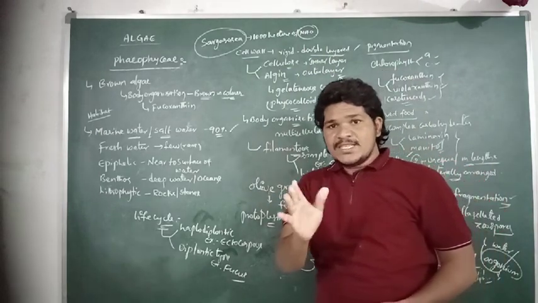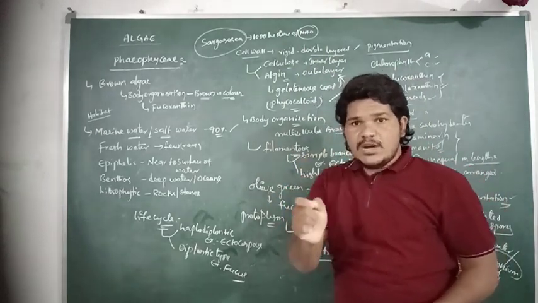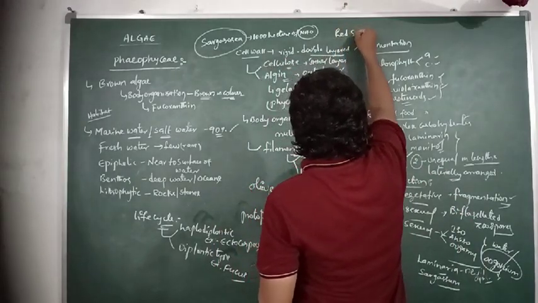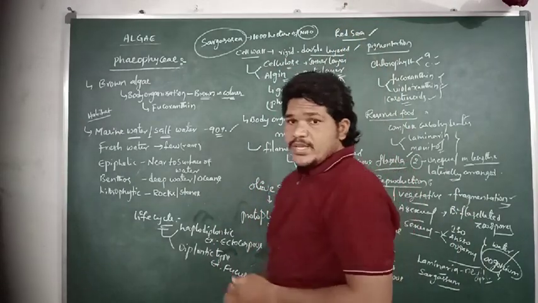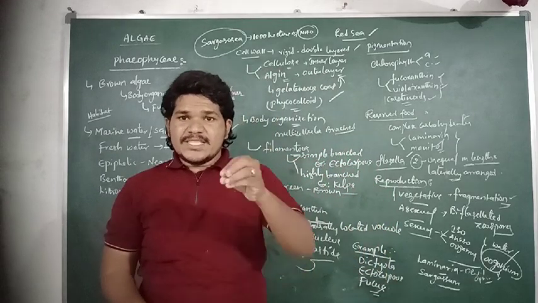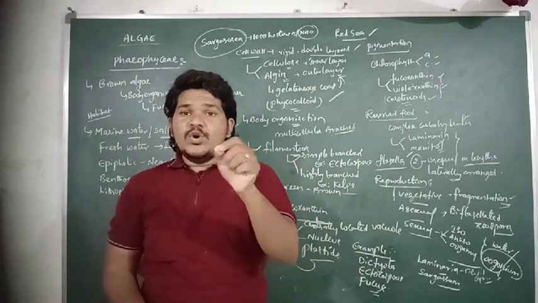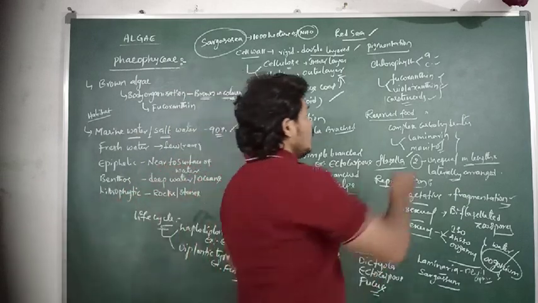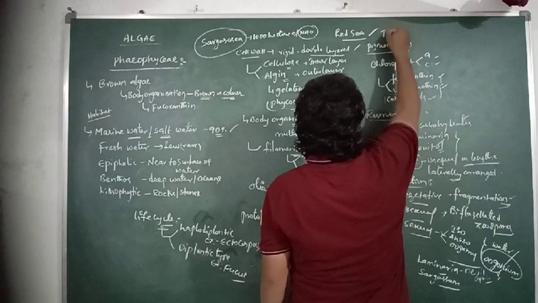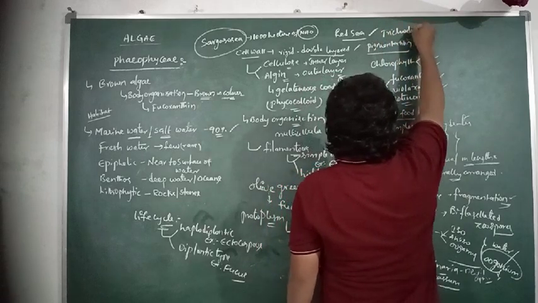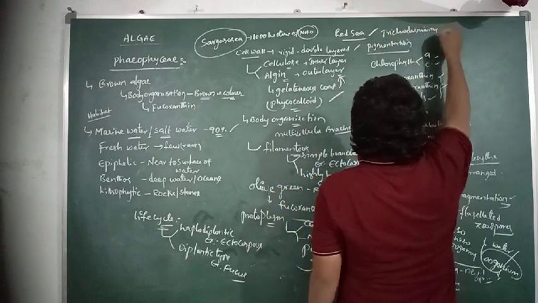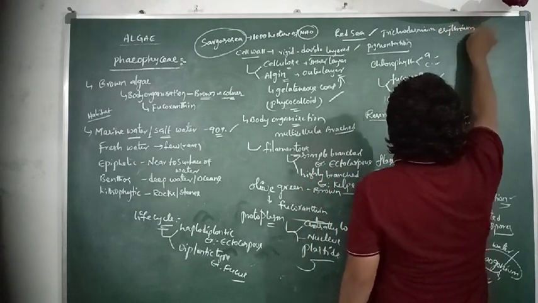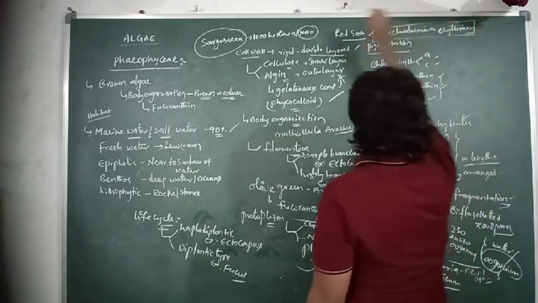Some other species of algae can also show the Red Sea. Here the Red Sea is majorly formed by Trichodesmium erythraeum, a species of brown algae.